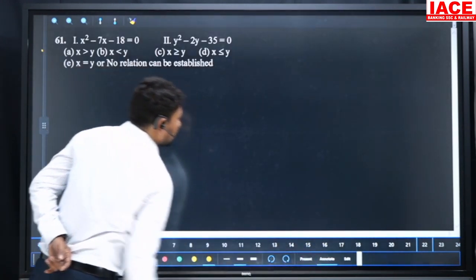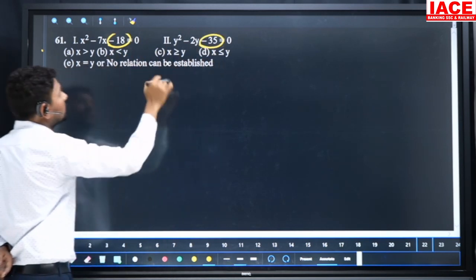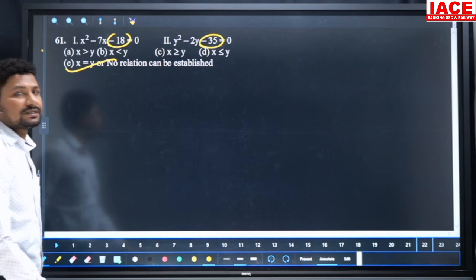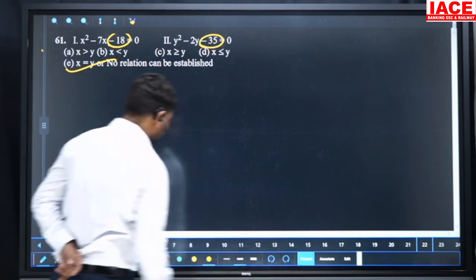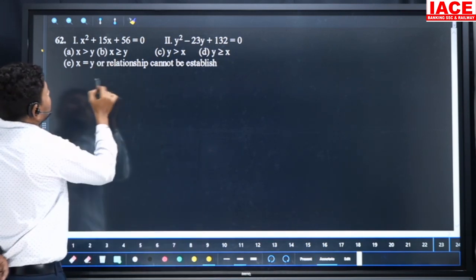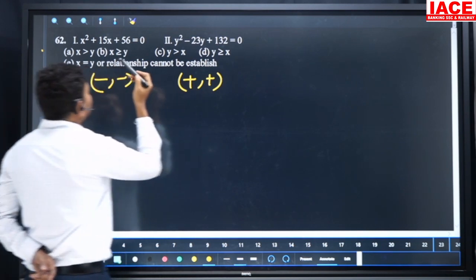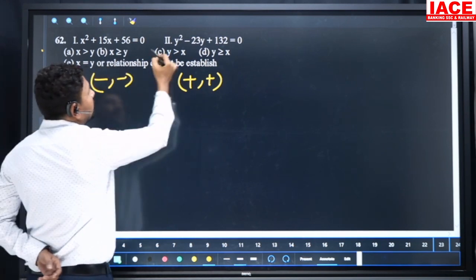Next, here the first equation contains a negative constant value, the second equation also contains a negative constant value. Our option is relation cannot be established. Next equation: plus is always giving negative, and minus plus is always giving positive factors. Then comparing negative to positive, the positive value is bigger, so y greater than x is our option.